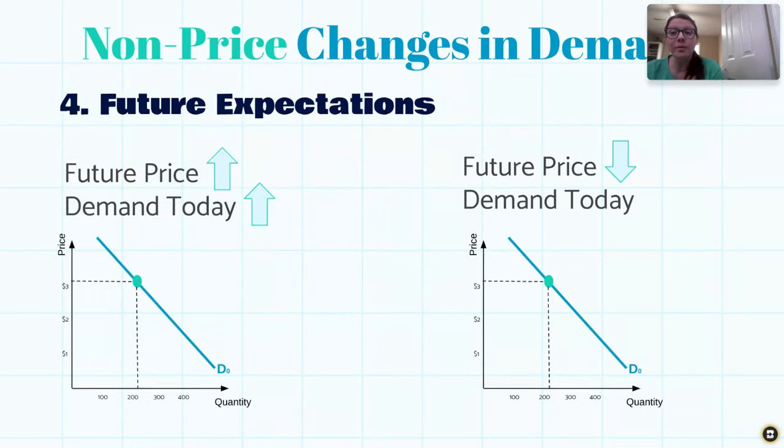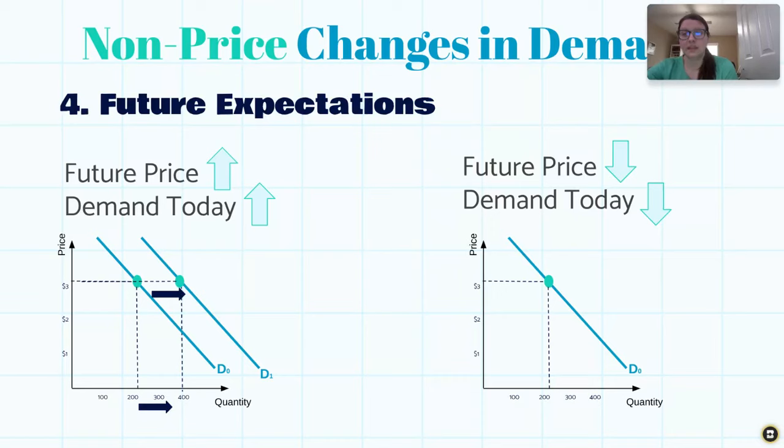All right, again, when we go to our graphs, even though it says the word price, it's future price. So the price of the item has not changed today. So we are going to see that shifting of the line. If the future price is expected to go up, the demand today is going to go up, and therefore we're going to shift to the right. Right is always when the demand's gone up. And if the future price is predicted to go down, then our demand today is going to go down, and we are going to see that shift to the left, because left is always when that demand goes down.